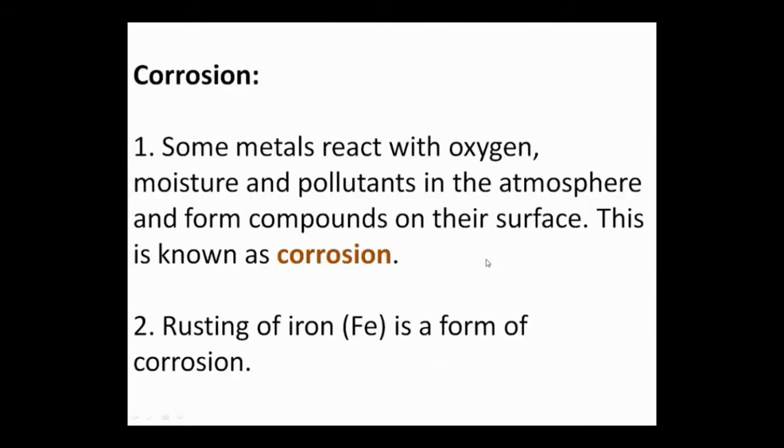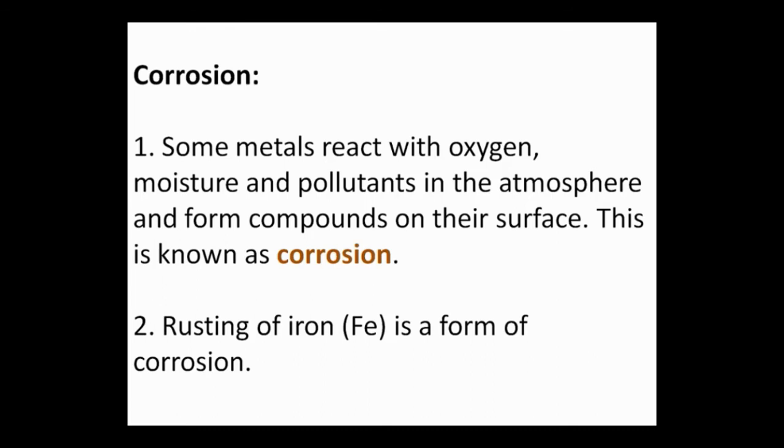Another example is corrosion. Means some metals, when they react with oxygen, moisture and pollutants in the atmosphere, form compounds on their surface, this is known as corrosion. So rusting of iron, symbol is Fe.